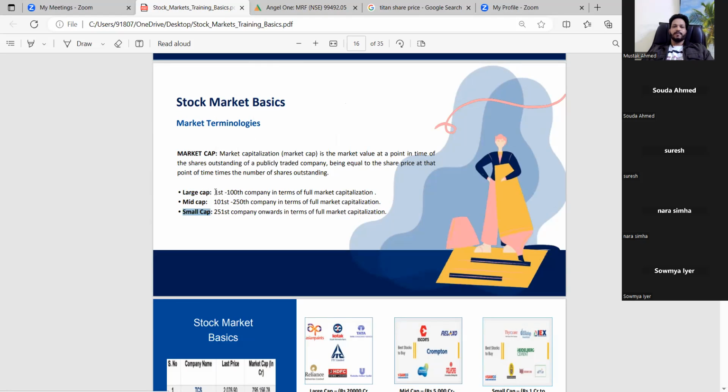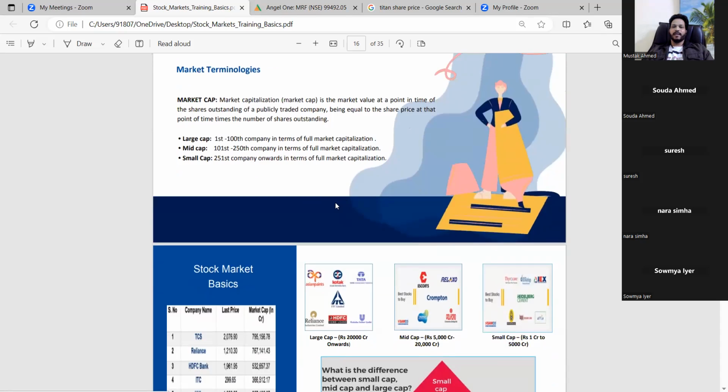As per the stock exchange, the first 100 ranked companies are called large cap. From 101 to 250, they are called mid cap. In mid cap and large cap, many sectors are included. Small cap is where the market cap is very small. We can also call it a penny stock. Everybody would know that penny stocks are very risky: they can give a huge loss, and they can also give a huge return. That again depends on your risk-taking ability.